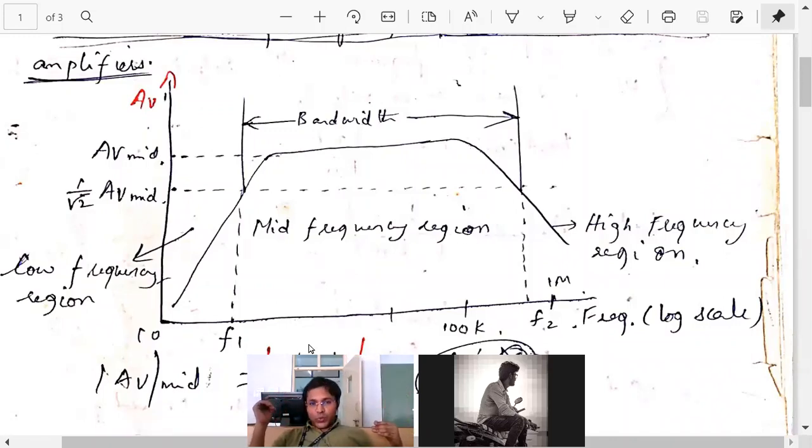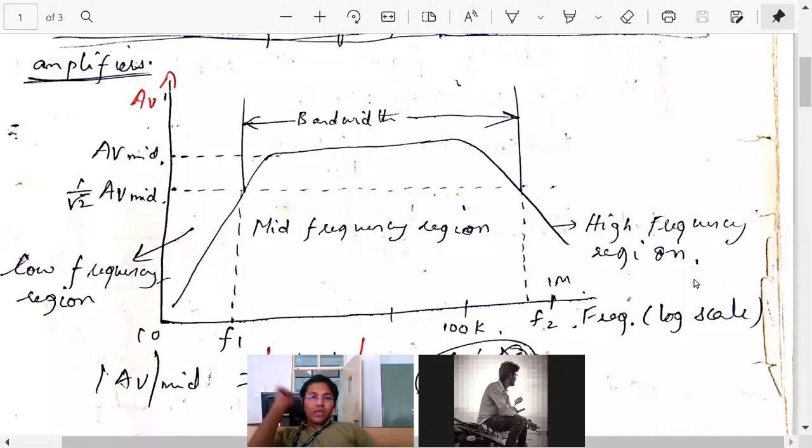For power it is 1000 by 2. For voltage or current it is 1000 by root 2. Please note that this is the voltage gain along the y-axis and frequency along the x-axis.